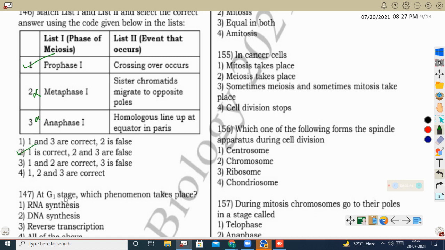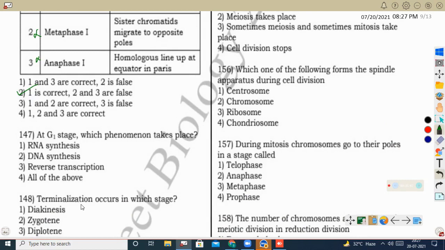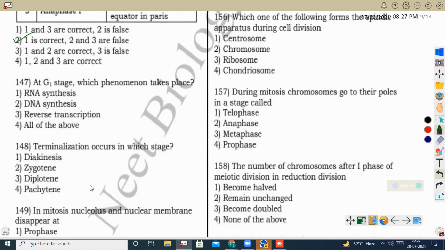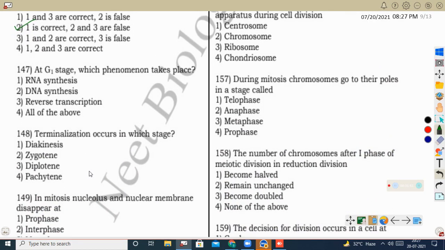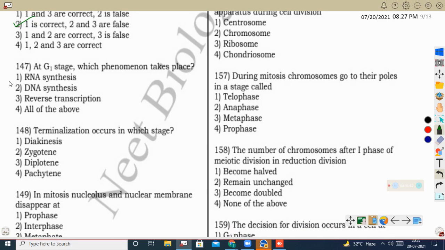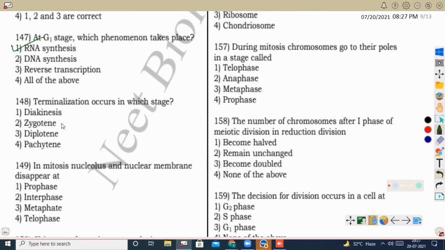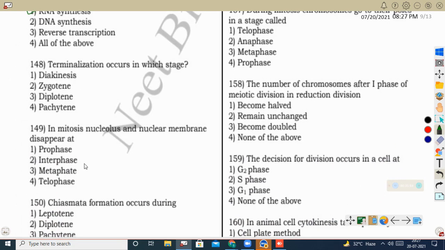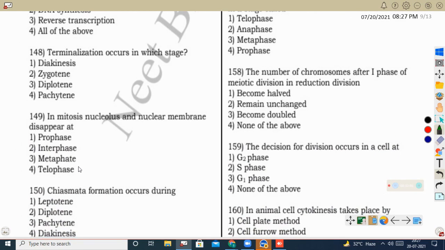Next question, at G1 stage which phenomenon takes place? In G1 stage majorly RNA synthesis and protein synthesis take place. So here the correct option is RNA synthesis. Next question, terminalization occurs in which stage? Terminalization of chiasmata occurs during the last stage of prophase 1, that is diakinesis. Diakinesis, the terminalization of chiasmata, is a characteristic feature.